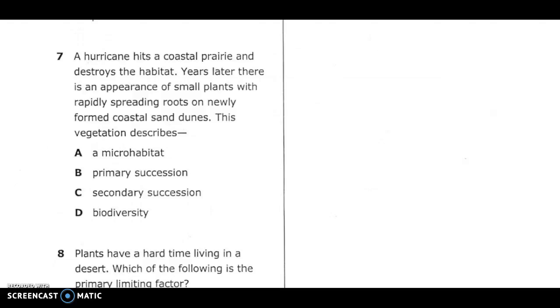Number 7. A hurricane hits a coastal prairie and destroys the habitat. Years later, there's an appearance of small plants with rapidly spreading roots on newly formed coastal sand dunes. This vegetation describes A. A microhabitat. B. Primary succession. C. Secondary succession. D. Biodiversity.